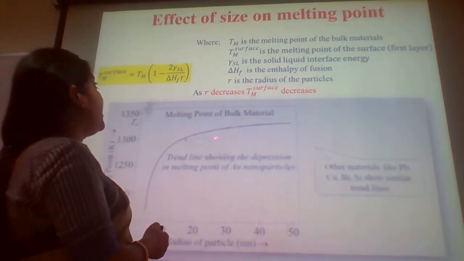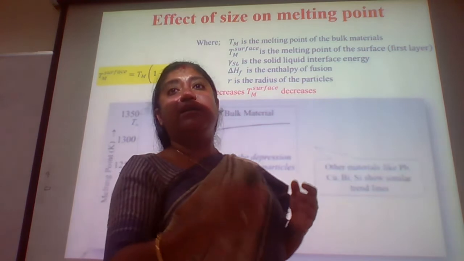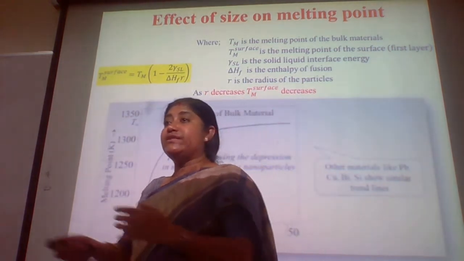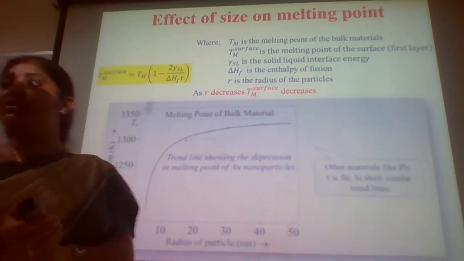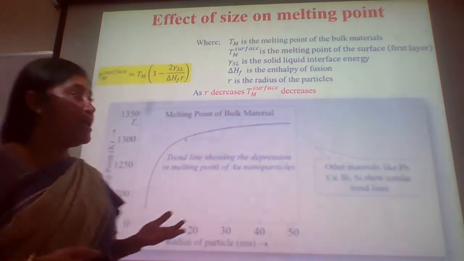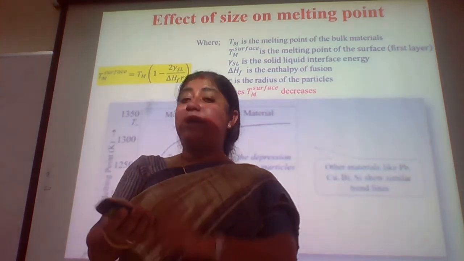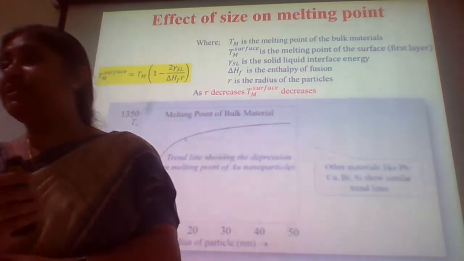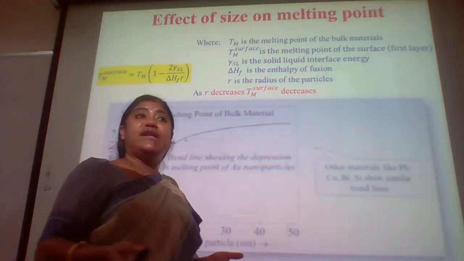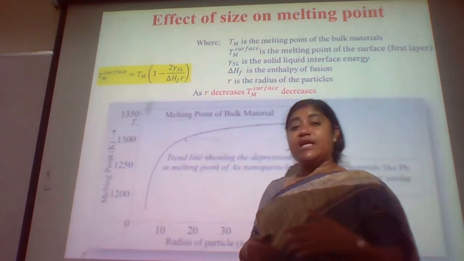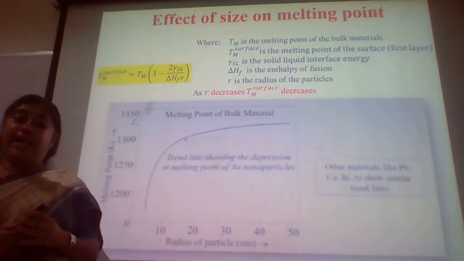You can see here the effect of size on melting point. I would like to tell you that I am even wearing a gold bangle. This is a bulk gold material, and you can see the color is a shining yellow. At the same time, it is not getting melted. This bulk gold material at room temperature is solid. Whereas if you synthesize gold nanoparticles in your laboratory, which is a routine practical for our MSc students,